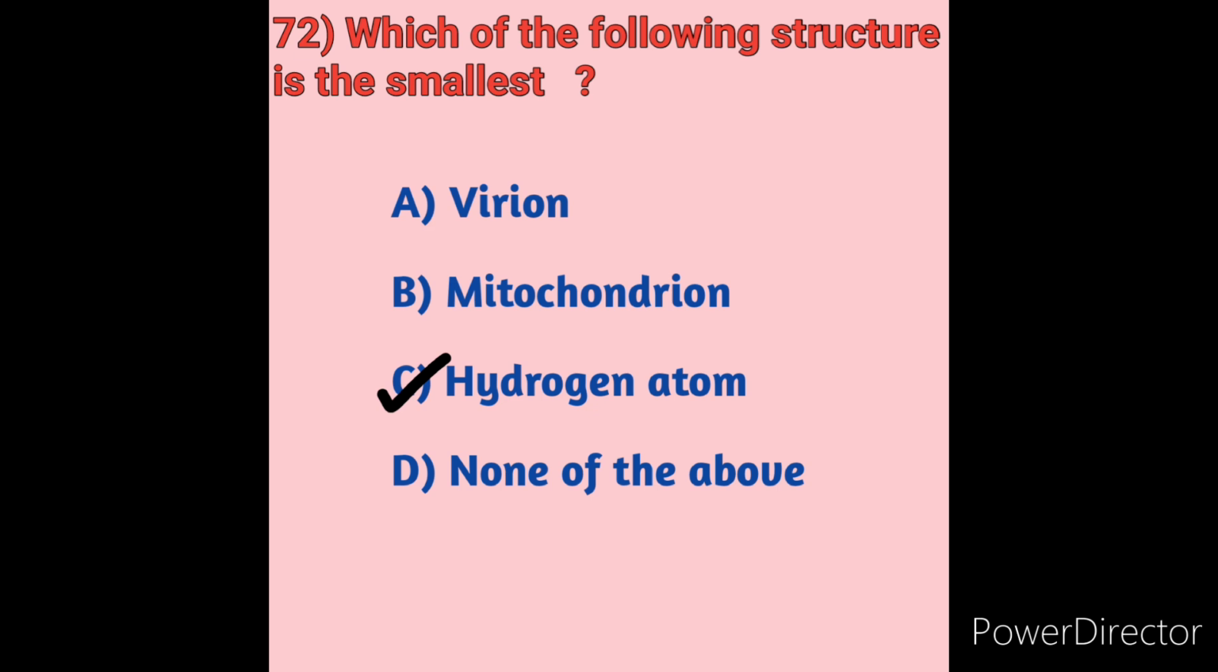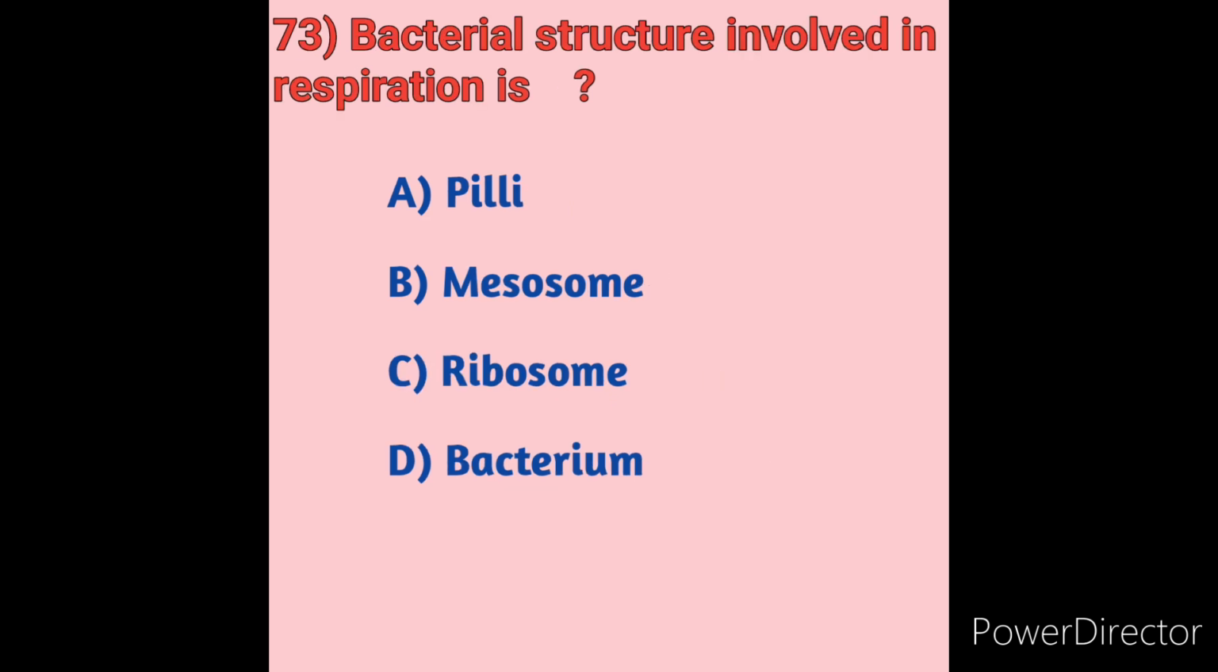Next we will move on to question number 73. Bacterial structure involved in respiration. Which bacterial structure is involved in the respiration process? We will see the options here. Option A, pili. Option B, mesosome. Option C, ribosome. Option D, bacterium.